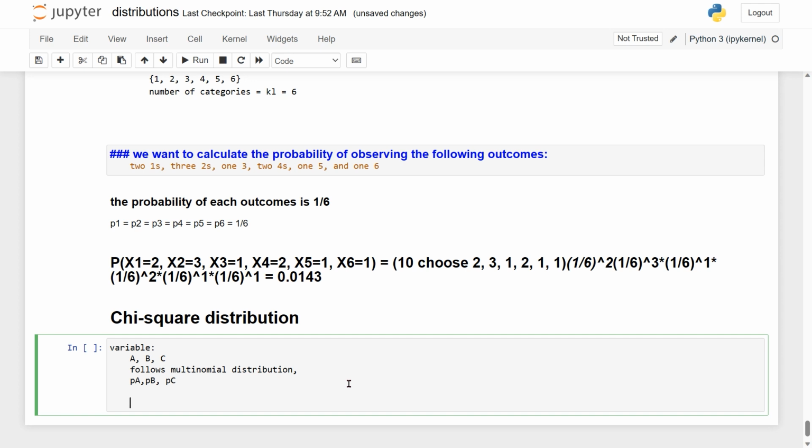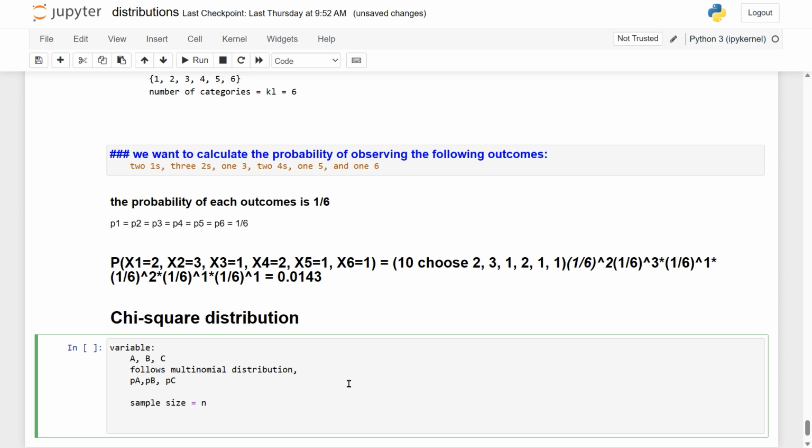If we go for the sample size of n, then the expected frequency of this outcome, because see, we have not done any experiment, so we know these are the three categories under this variable, and we know that this is following the multinomial distribution. Then obviously if it follows the multinomial distribution, then we can get the probability of each category from the multinomial distribution. So we have taken that multinomial distribution probability, and then now we are calculating the expected frequencies.